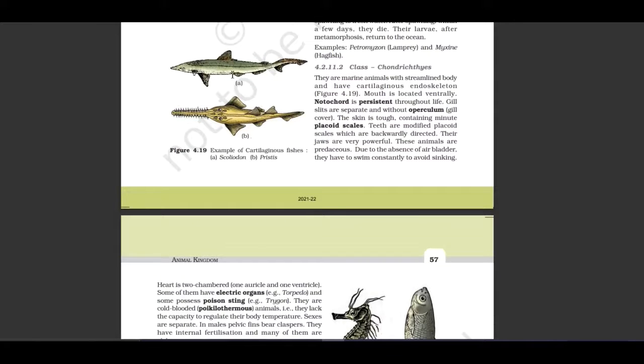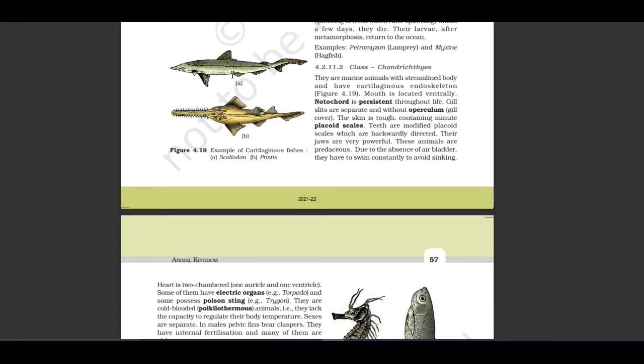Let us see the second class, Chondrichthyes. They are marine animals with a streamlined body and have a cartilaginous endoskeleton. Mouth is located ventrally. Notochord is persistent throughout life. Gill slits are present and without operculum gill cover. The skin is tough, containing minute placoid scales. Teeth are modified placoid scales which are backwardly directed. Their jaws are very powerful.